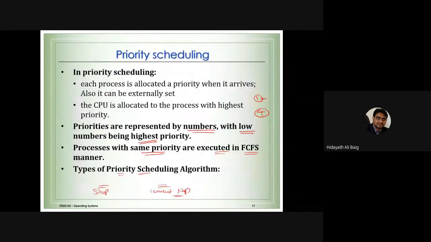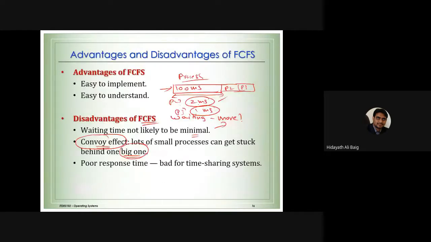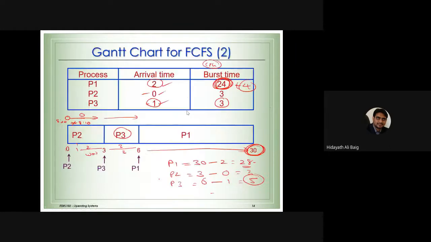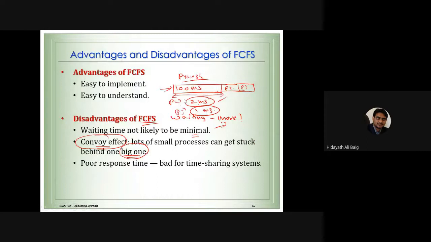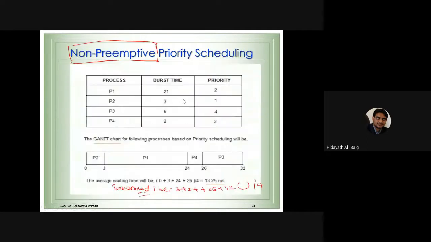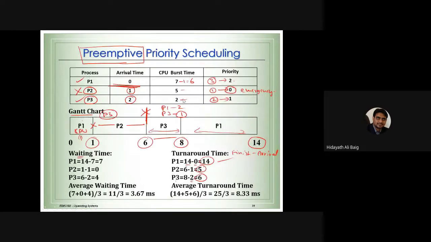So how do we calculate the waiting time? Like I gave you the formulas before: waiting time is start time minus arrival time, and turnaround time is finish time minus arrival time. That's the formula because it's coming only one time. But now it is coming many times. Later we'll also see the next algorithm which comes many times. So this kind of formula we need to understand.